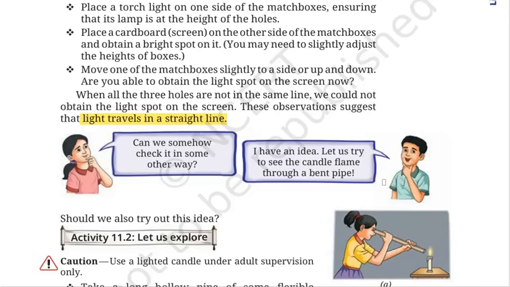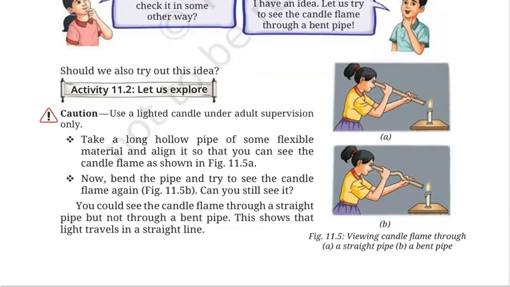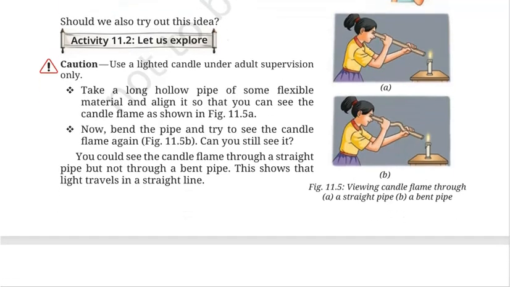Now here we have another activity to prove that light travels in a straight line. That is activity 11.2. In this activity, you have to be careful because you are using a lighted candle, so it should be under adult supervision. Take a long hollow pipe of some flexible material like newspaper or thin cardboard which can be folded into a roll.